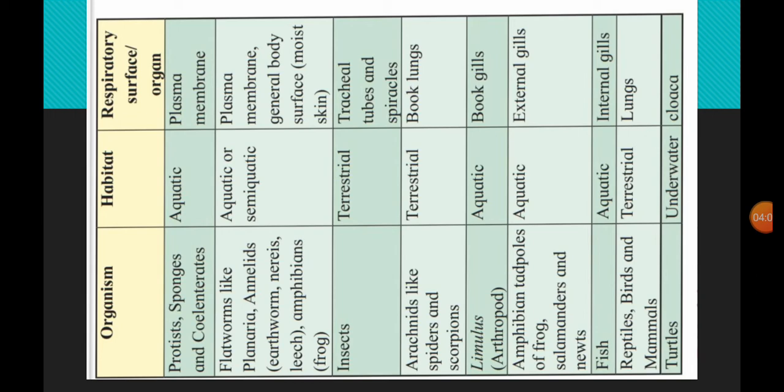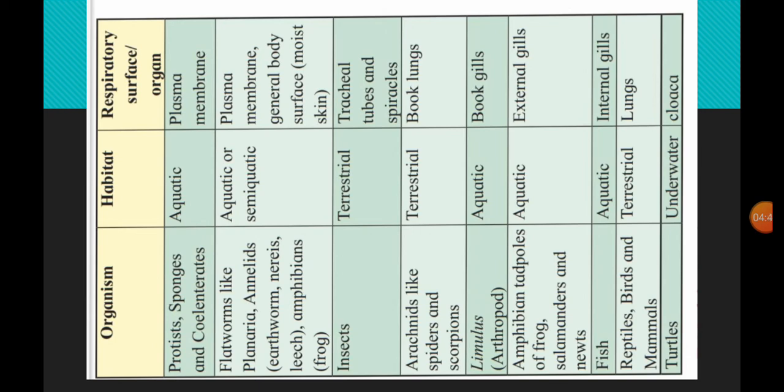Next, the insects, like cockroach, mosquito and grasshopper. These are terrestrial animals, that is, they stay on land. Insects respire with the help of tracheal tubes or spiracles. Spiracles are tiny holes on the body, connected to air tubes called tracheae. Because of these tubes, they take in oxygen and give out carbon dioxide.